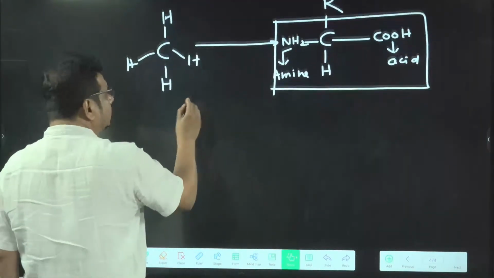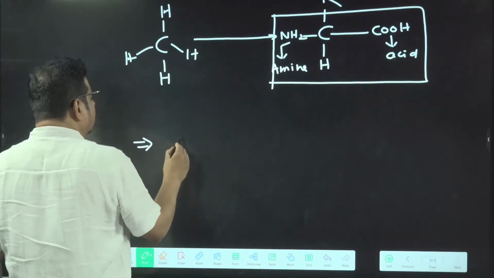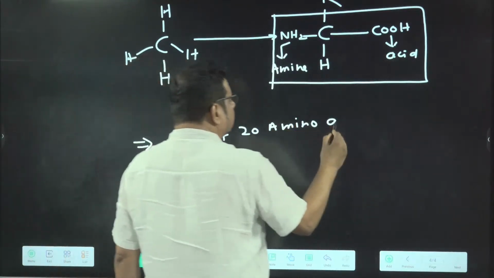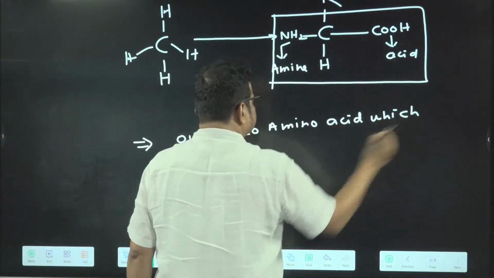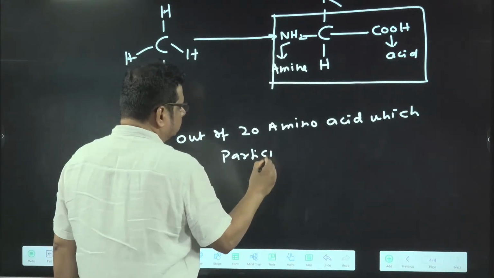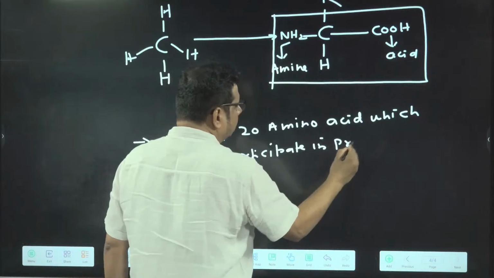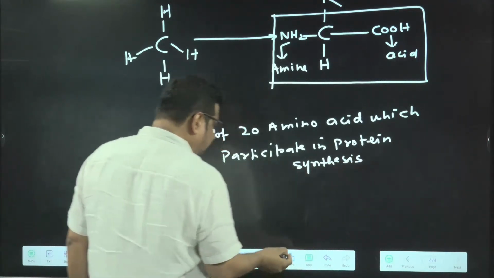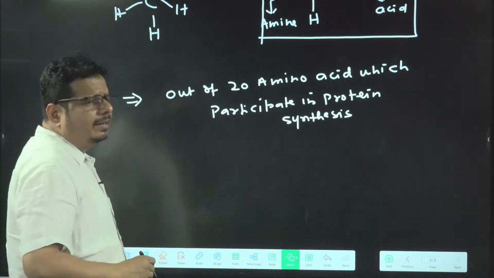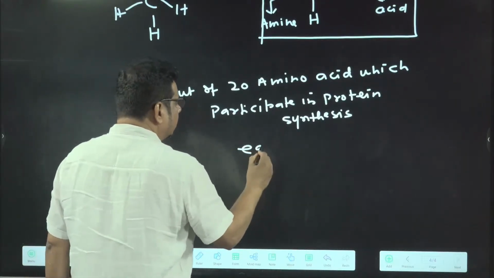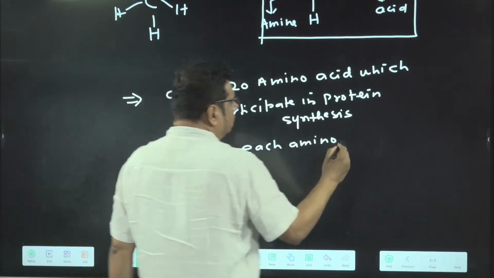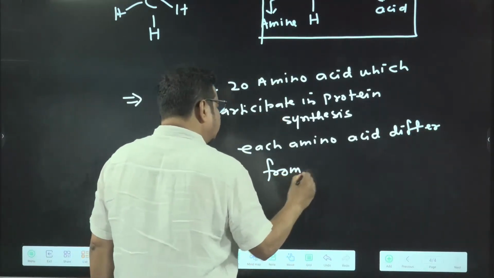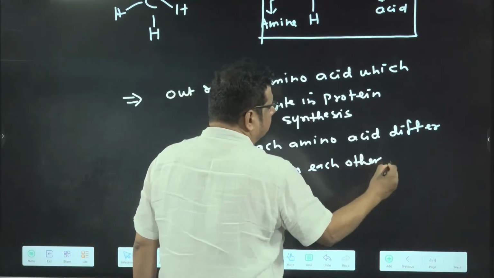Out of the 20 amino acids which participate in protein synthesis, each amino acid differs from each other by the R group.